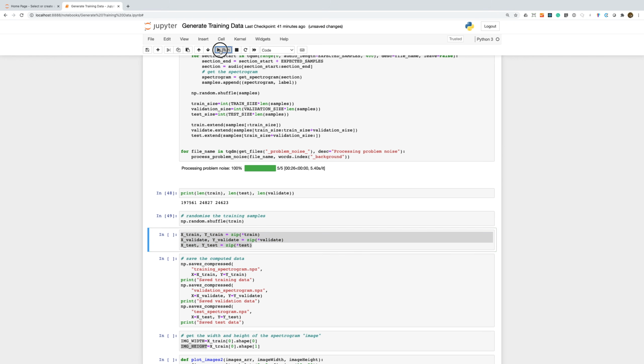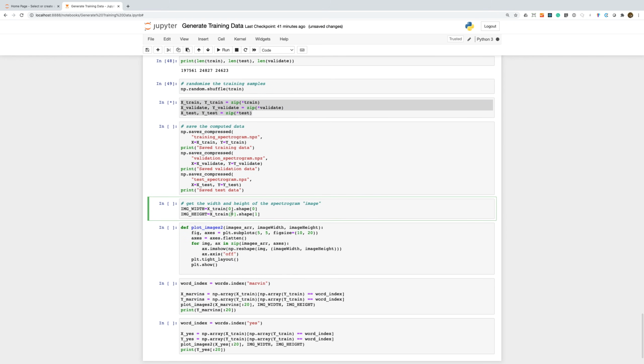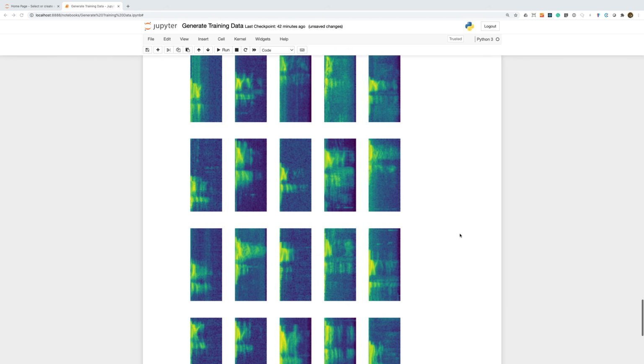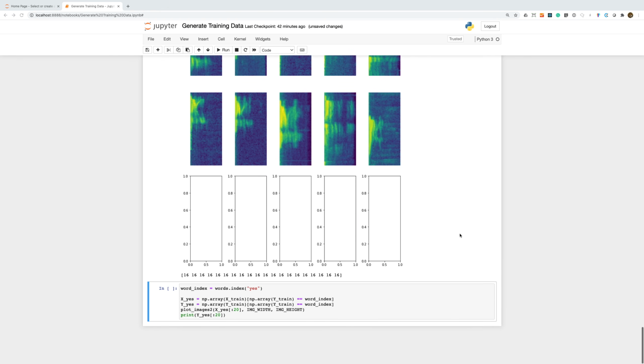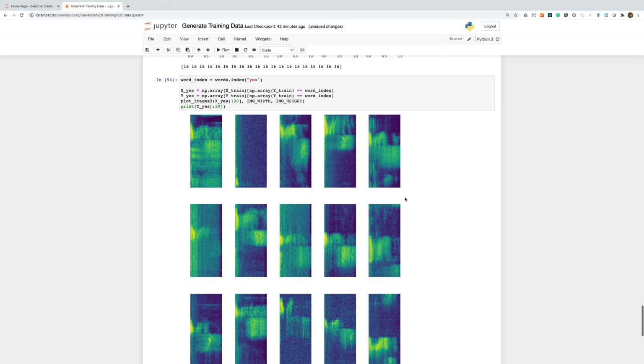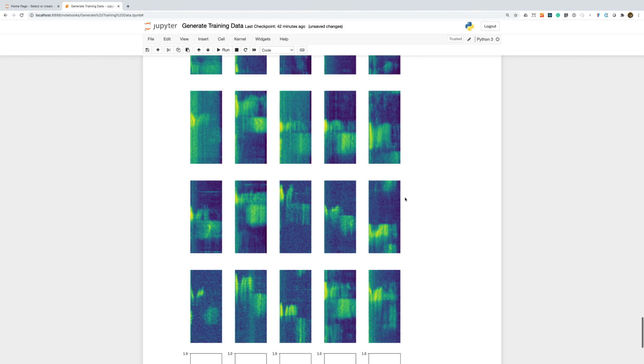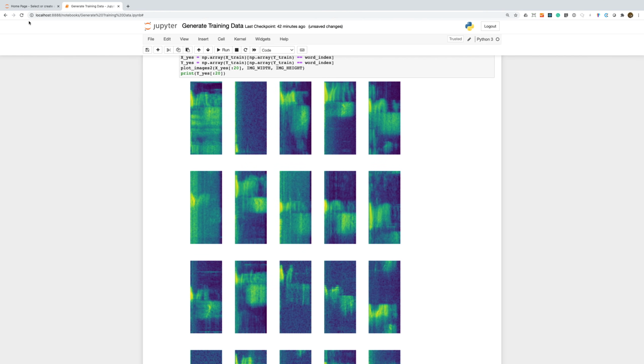We can also have a look at the spectrograms for different words in our training data. So here's some examples of Marvin, and here's some examples of the word yes. So that's our training data prepared. Let's have a look at how we train our model up.